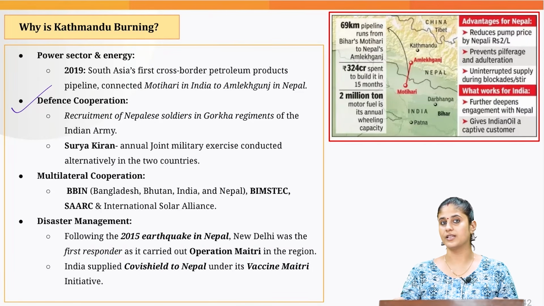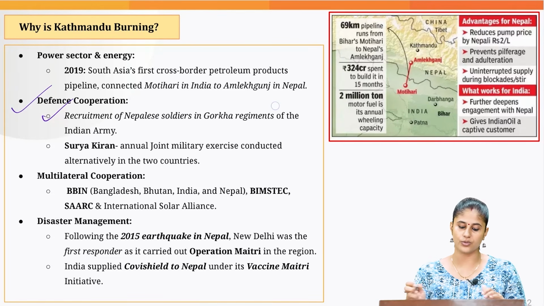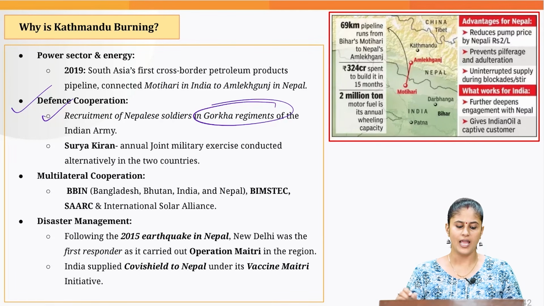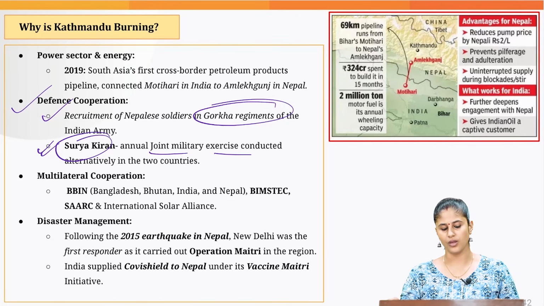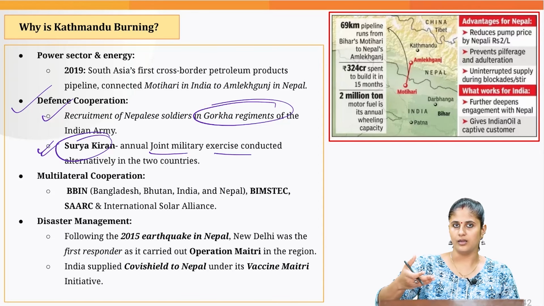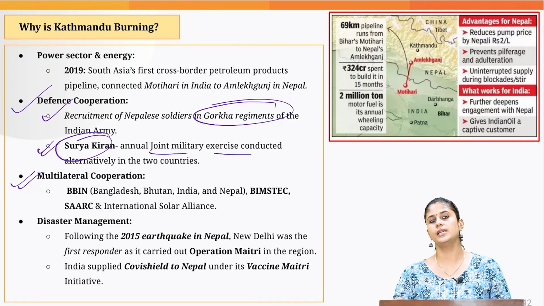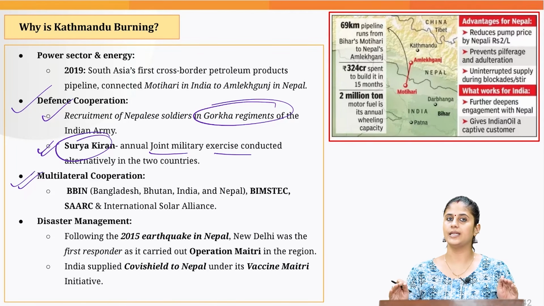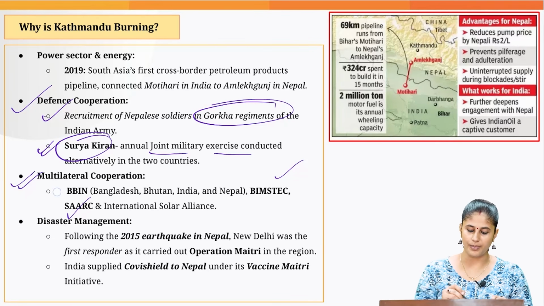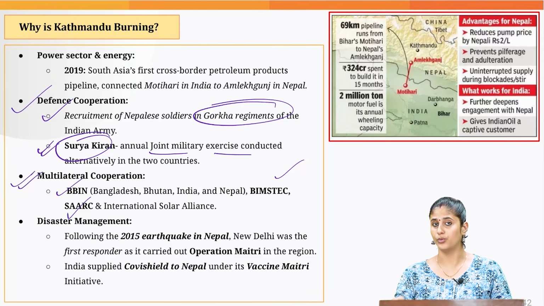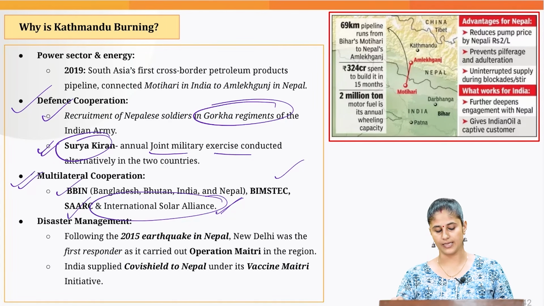Then we have good defense cooperation also. So over a period of time, we are recruiting Nepali soldiers in the Gorkha regiment of Indian Army, and the two countries carry out Surya Kiran, which is an annual joint military exercise. Okay, alternatively, it is conducted one time in Nepal, one time in India. Then the two countries also coordinate on different multilateral forums like BIMSTEC, SAARC. Then they are also part of the Bangladesh, Bhutan, India and Nepal Motor Vehicle Agreement, as well as both the countries are part of International Solar Alliance.